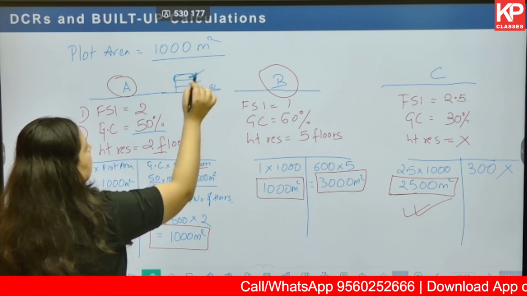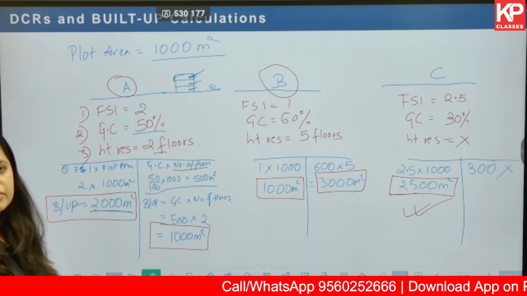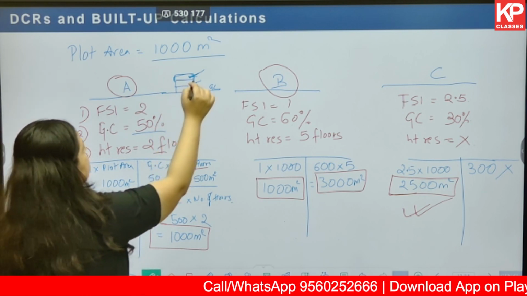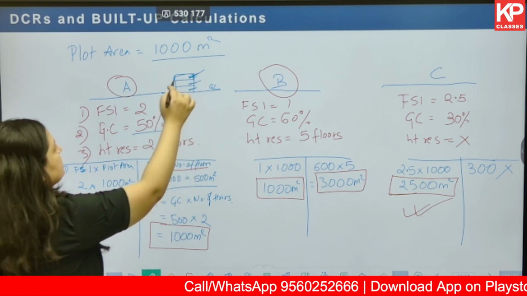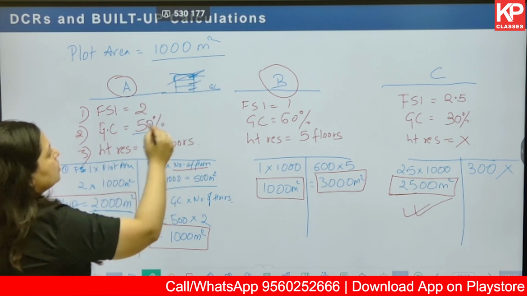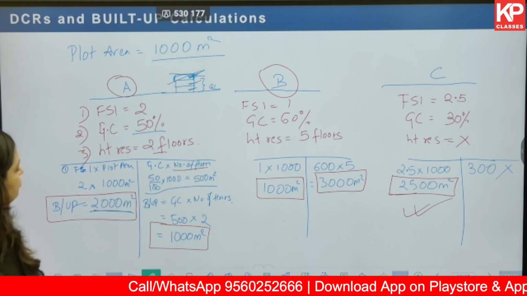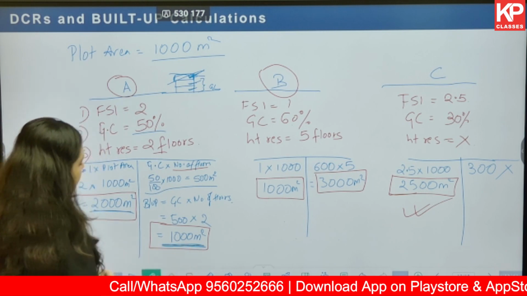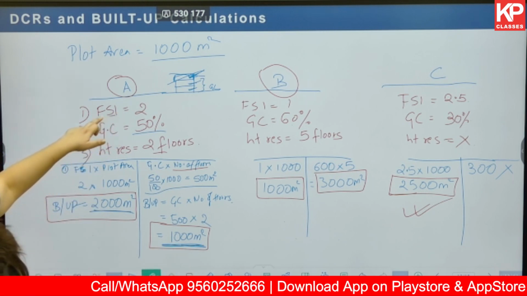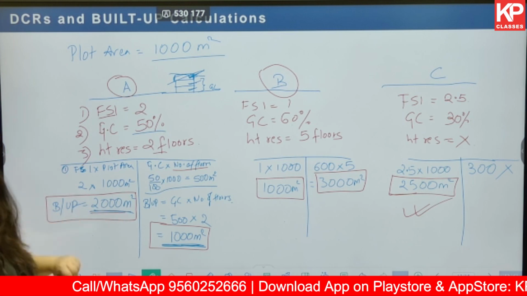Now the authorities will come and say the height restriction was 2 floors. How come you're building this particular story? Okay, this is not permitted, not allowed. So you are left with just these 2 floors. Okay, so you have to choose 1000 meter square. Even if the FSI is allowing you to build 2000, you cannot choose it.